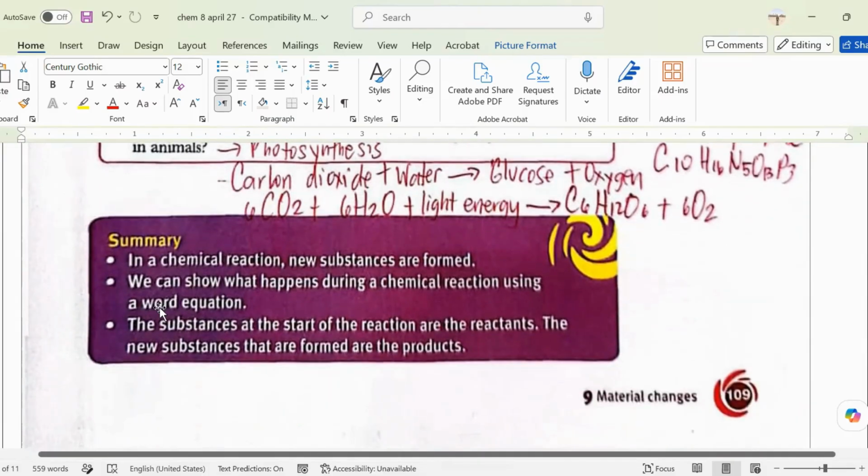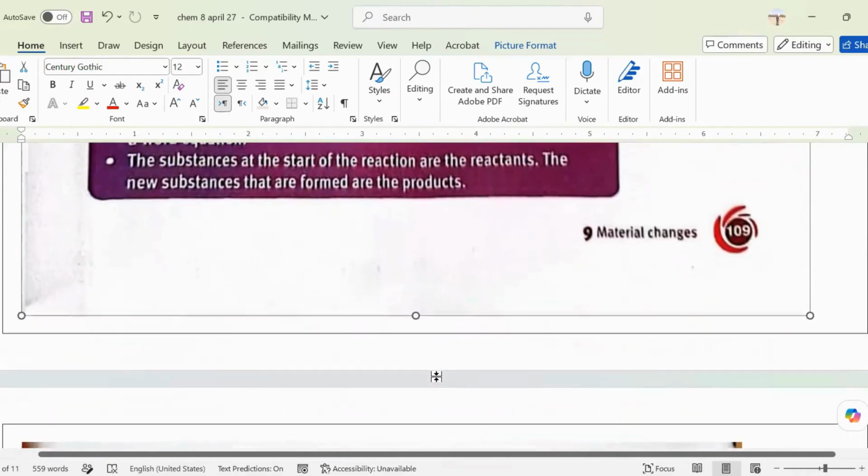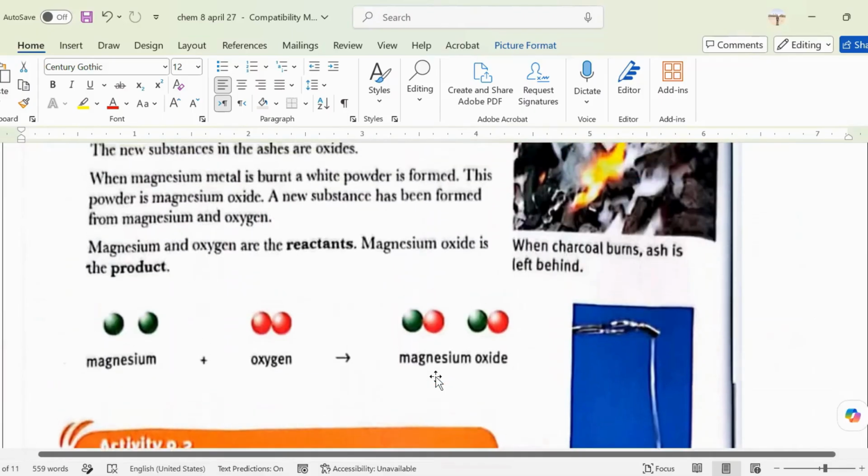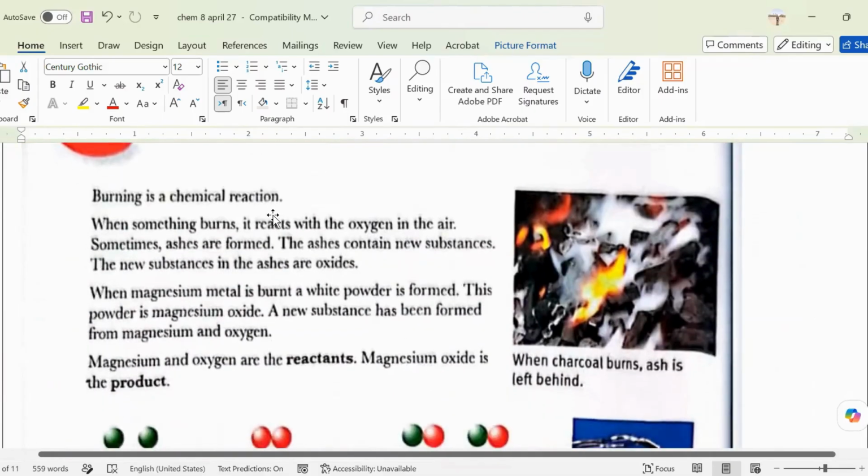We always use the word equation, because you will only encounter these numbers when you reach grade 9 or grade 10. For grade 8, it's only the word equation. The substances at the very beginning, before the arrow, are called reactants. After the arrow, the new substances are what we call the products. And of course, burning, as I've told you, is a chemical reaction.